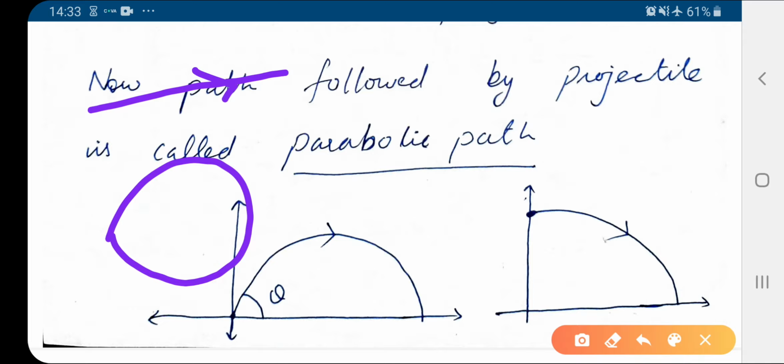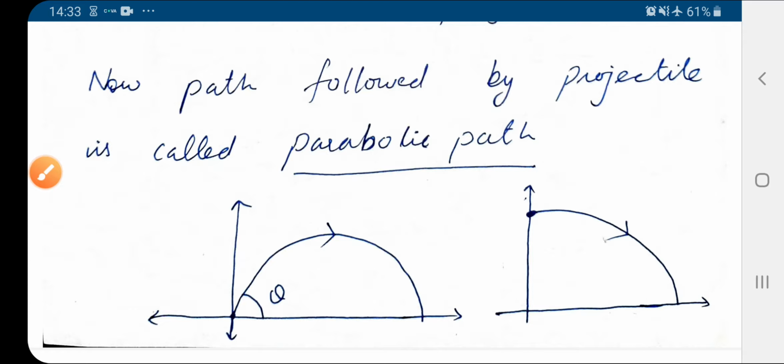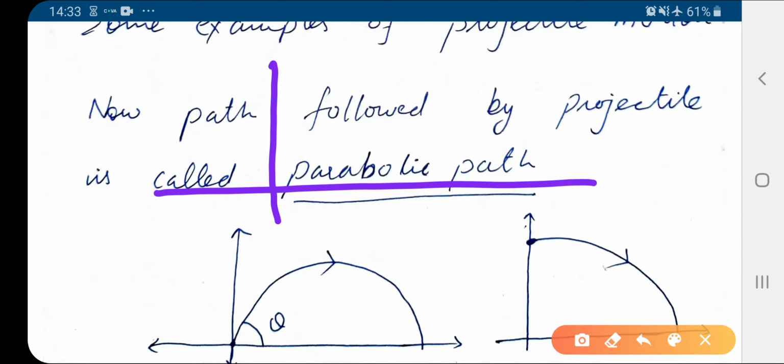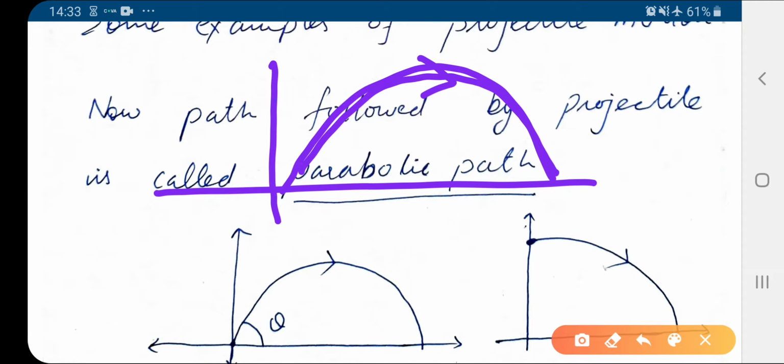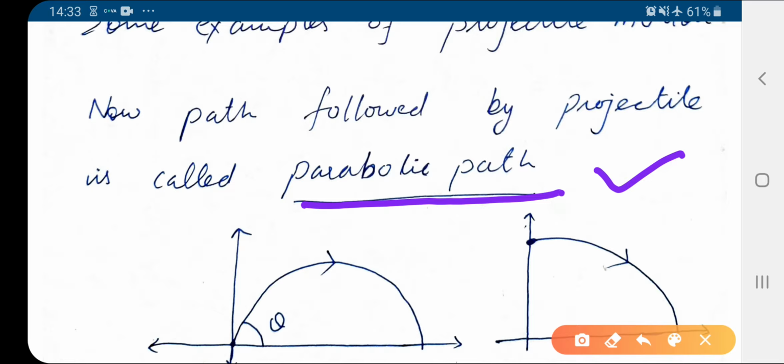Similarly, the curved shapes like this or this, left, right, are called parabolic path or parabolic shape. As we know, in our case, when we throw a body, it follows a path like this. This is the path followed by the object, and this is not a circle, not a straight line. So this new path followed by the body is called a parabolic path. The path followed by the projectile is called a parabolic path.